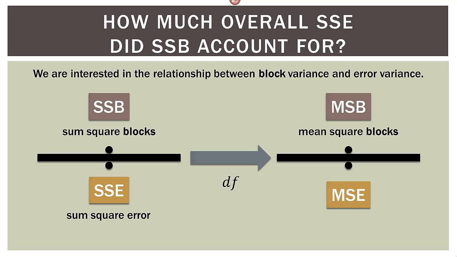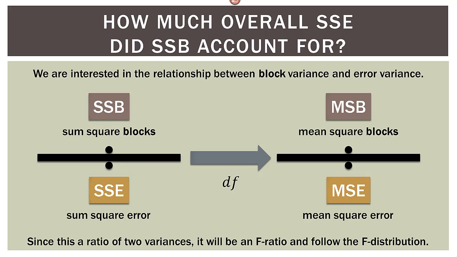When we divide by degrees of freedom, we end up with mean square blocks. So dividing by degrees of freedom gives us the mean of those sum of squares. But the idea here is the same: block divided by error. And that's going to tell us our relationship. I'm going to go into this in part 2 more in depth, but I just want to show you how we figure out how much of the block variance was gobbled up from the original MSE.